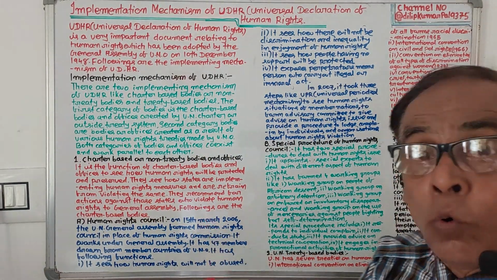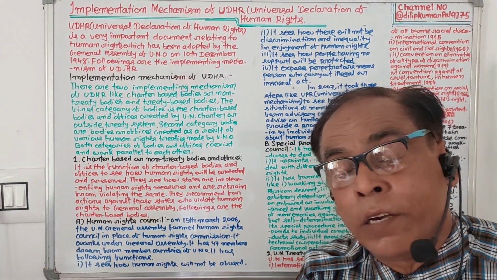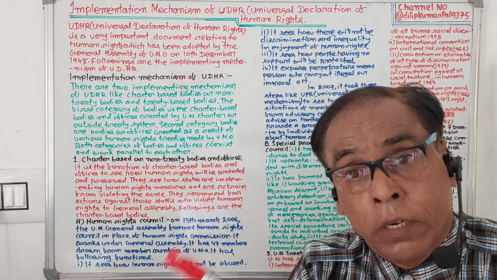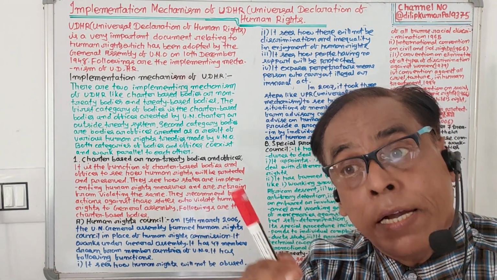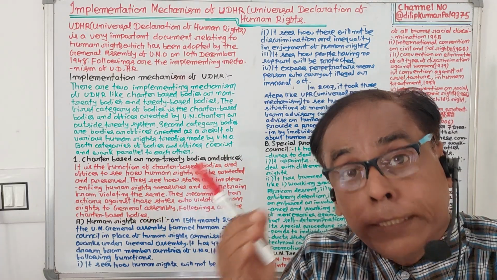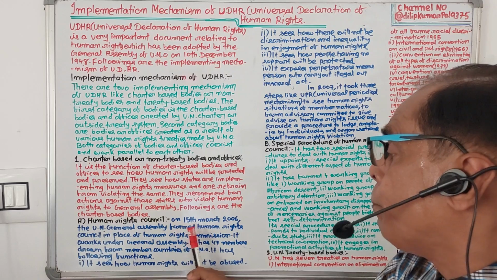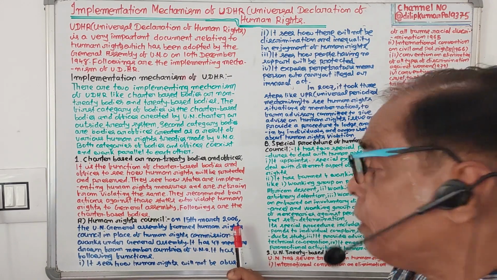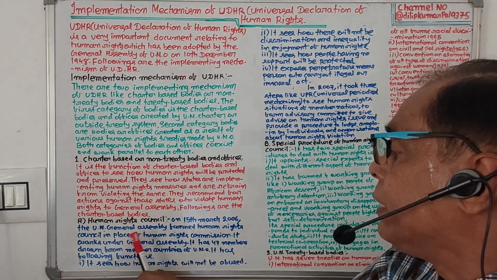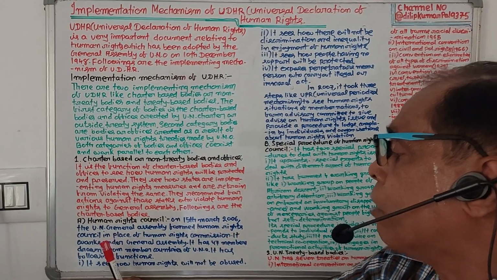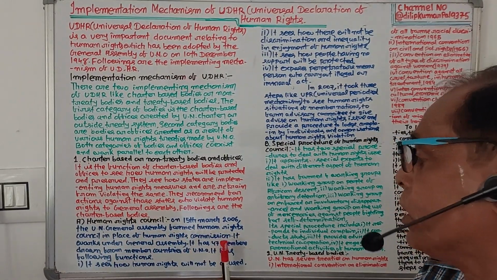Now let's see, who are the charter-based bodies? Who are the bodies of the implementing mechanism created by the UN Charter? Number one, Human Rights Council. On 15th March 2006, the UN General Assembly formed the Human Rights Council in place of the Human Rights Commission.